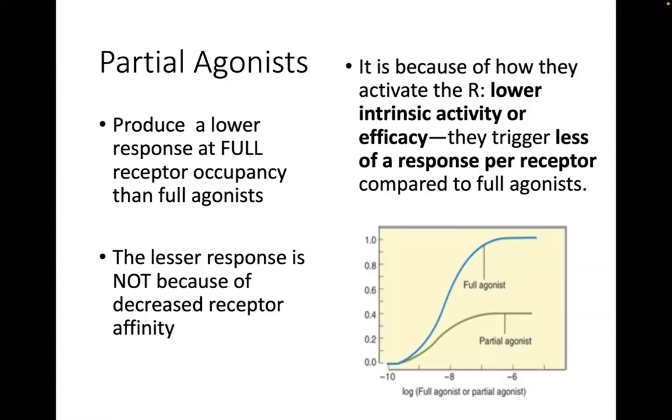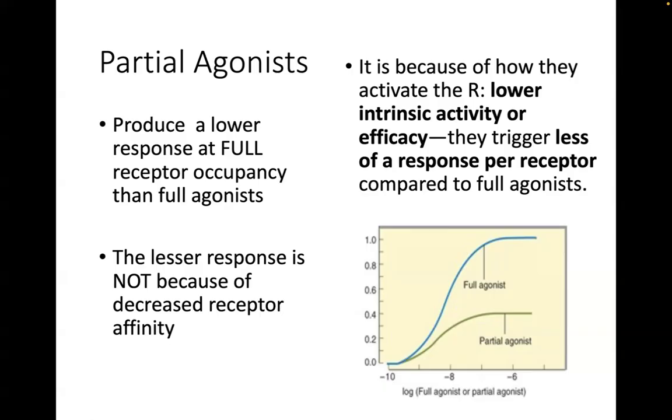And it's not because partial agonists have decreased receptor affinity. So the response is not an issue of receptor affinity. It's an issue of how they activate the receptor intrinsically. So partial agonists are agents that have lower intrinsic activity or efficacy.